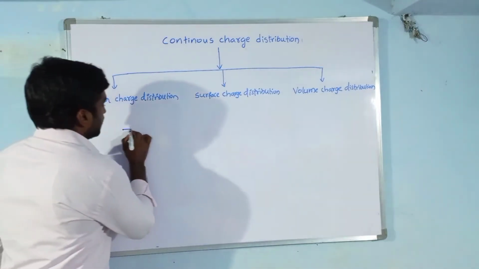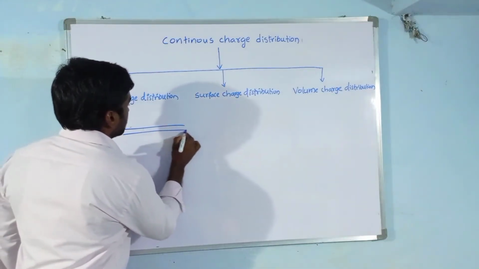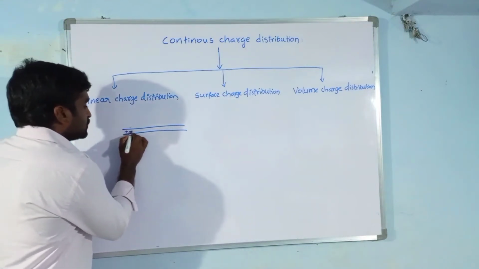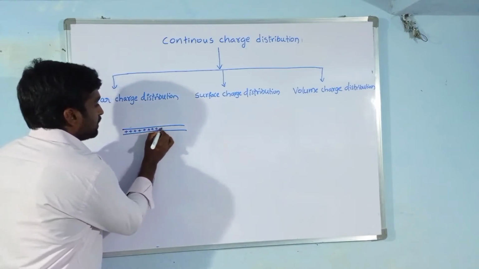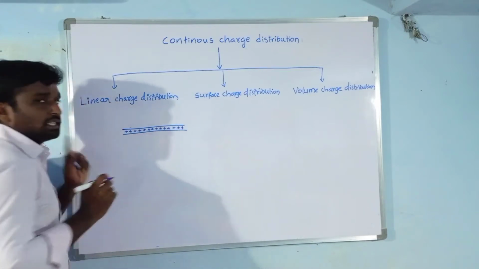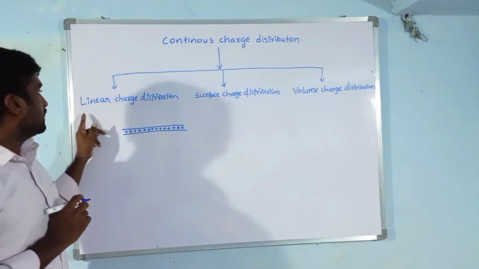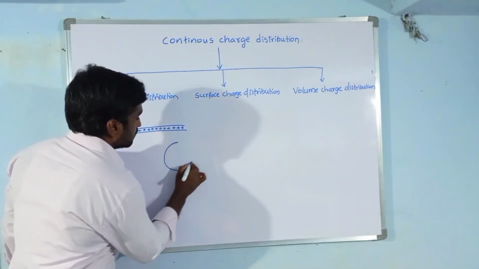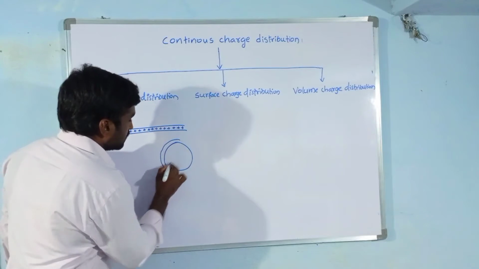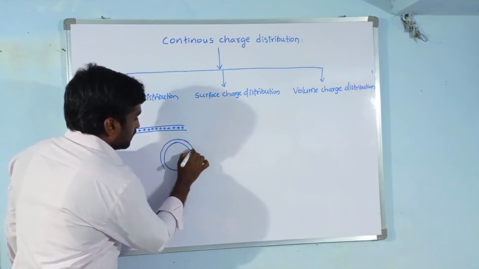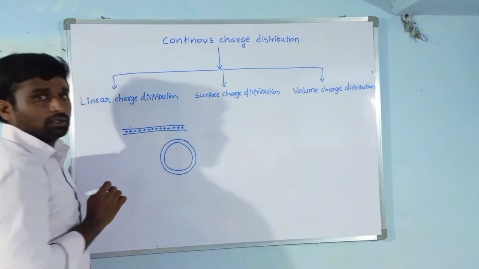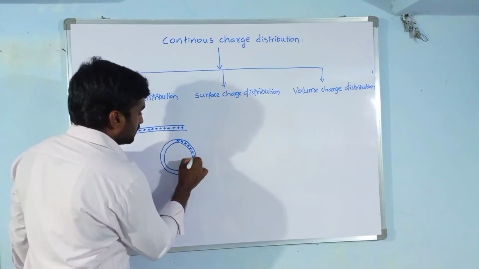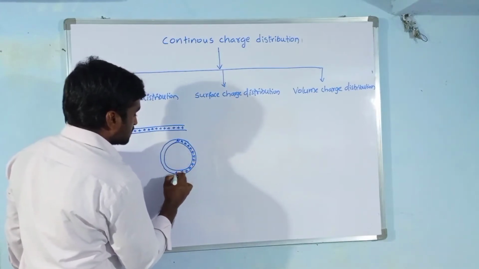See here, I have taken a metal rod. When we give charge to this metal rod, the charge is uniformly distributed in the metal rod. This kind of charge distribution is called linear charge distribution. So this is one example. Another example is a ring. This is also an example of linear charge distribution. When we give some charge to this ring, charge is uniformly distributed in this ring.